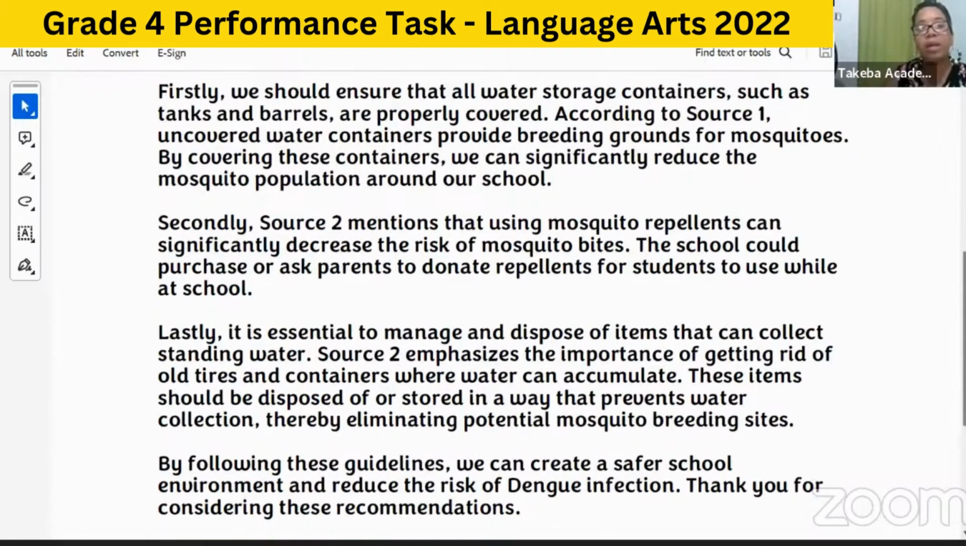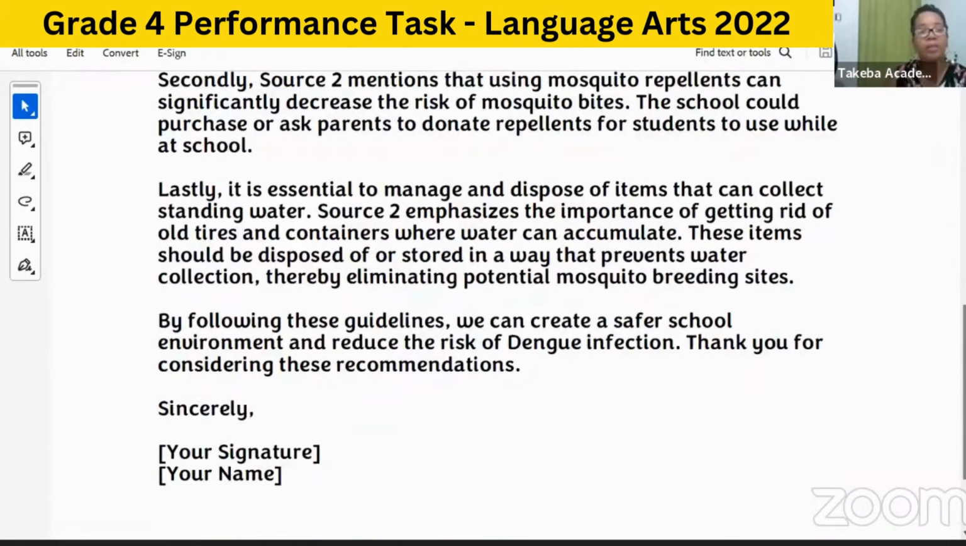All right, and then you end by saying, by following these guidelines, we can create a safer school environment and reduce the risk of dengue infection. Thank you for considering these recommendations. Sincerely, and of course, you put your signature, you put your name. You don't necessarily need a signature really, but you can put a signature and your name.